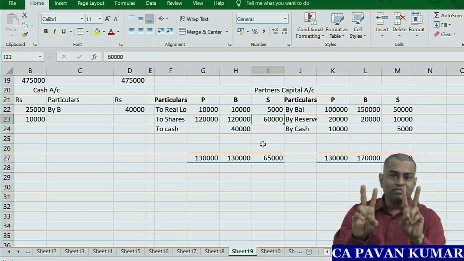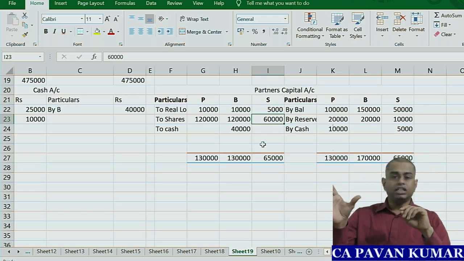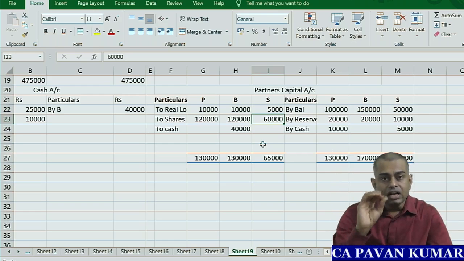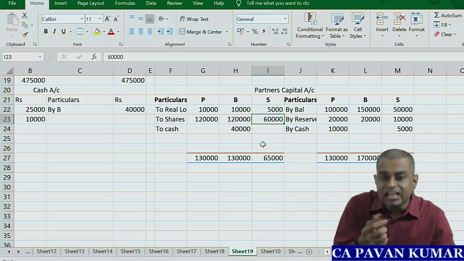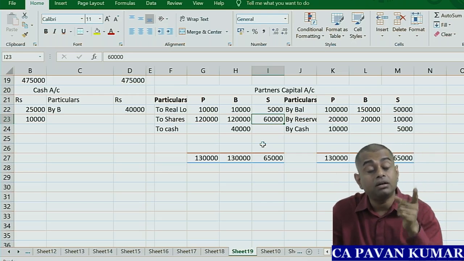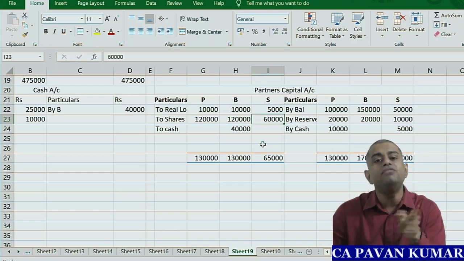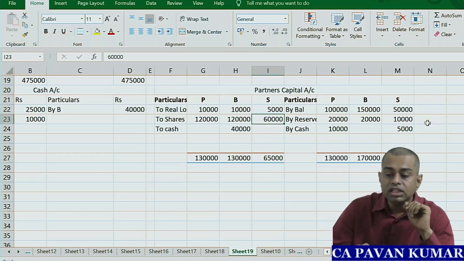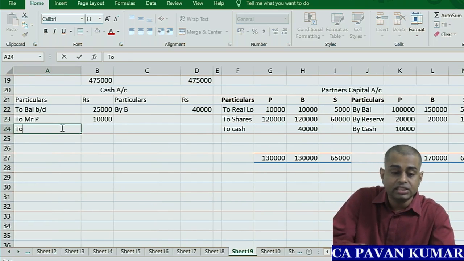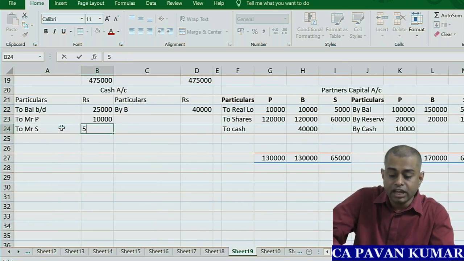So you have two ways of understanding this. Prepare partner's capital account and cash account. Wherever partner capital account shows deficit, he will bring cash. Wherever partner capital account shows surplus, he will withdraw cash. That's all. So this guy will bring 5,000 cash. So to Mr. S, 5,000 cash.